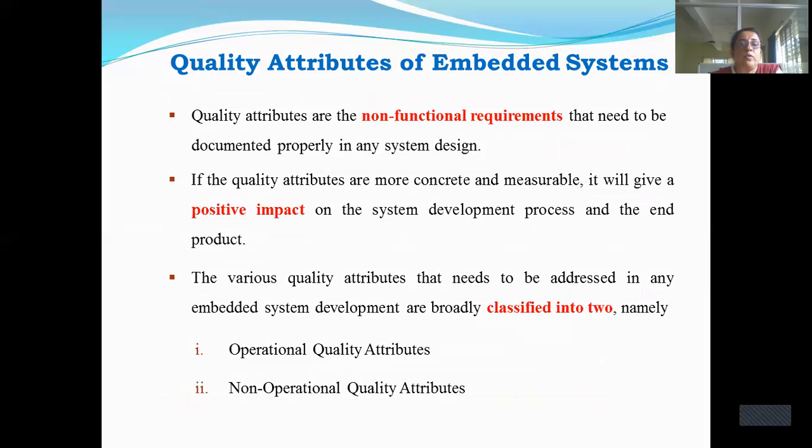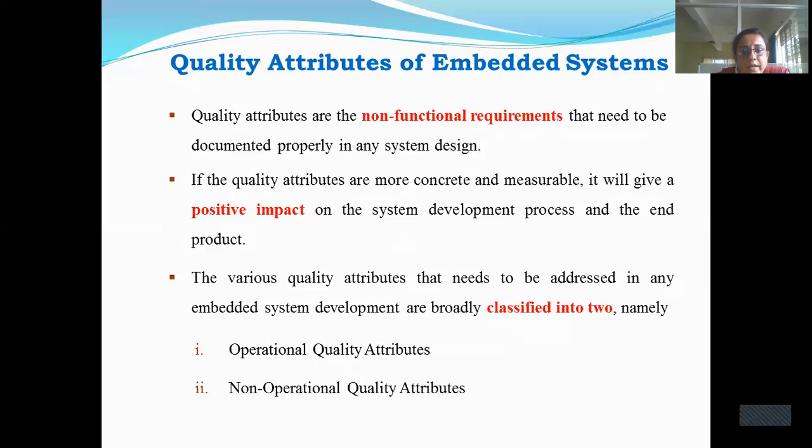The next topic that we are going to discuss is the quality attributes of the embedded system. So what are these quality attributes? We just saw the characteristics of an embedded system, that is, what characteristics each embedded system exhibits when designed. But also, in the design process, whenever you have designed an embedded system, proper documentation should be done. Proper documentation means that if you want to make any changes in the later design, you will come to know from the documentation, right?